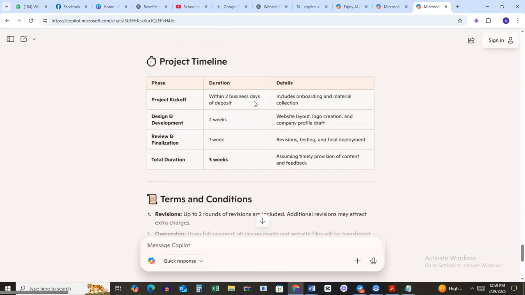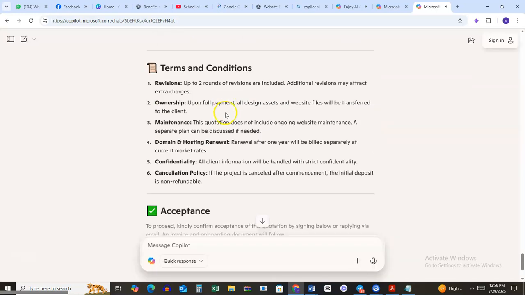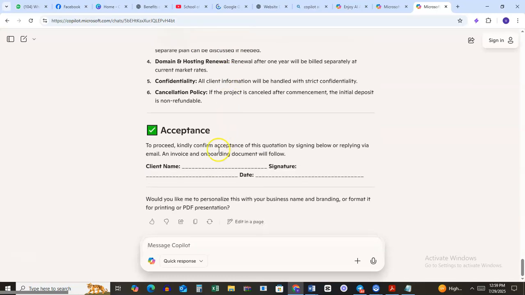So it's giving you a heads up on how you can structure these things, all right. Phase duration, all right. So we told you 3 weeks. We broke it down what we'll be doing in 3 weeks. Terms and conditions, even on acceptance form, all right.